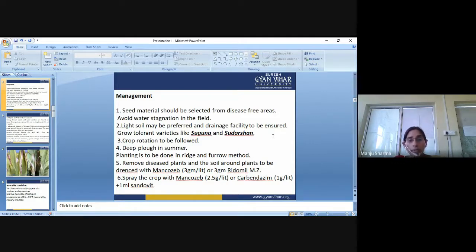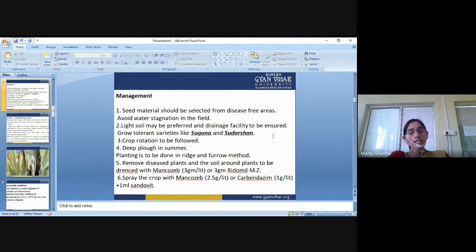Light soil may be preferred and drainage facility to be ensured. Grow tolerant varieties like Suguna and Sudarshan. These are the tolerant varieties for the rhizome rot disease of turmeric. So we have to grow these varieties by which we can manage the rhizome rot disease. Crop rotation to be followed.